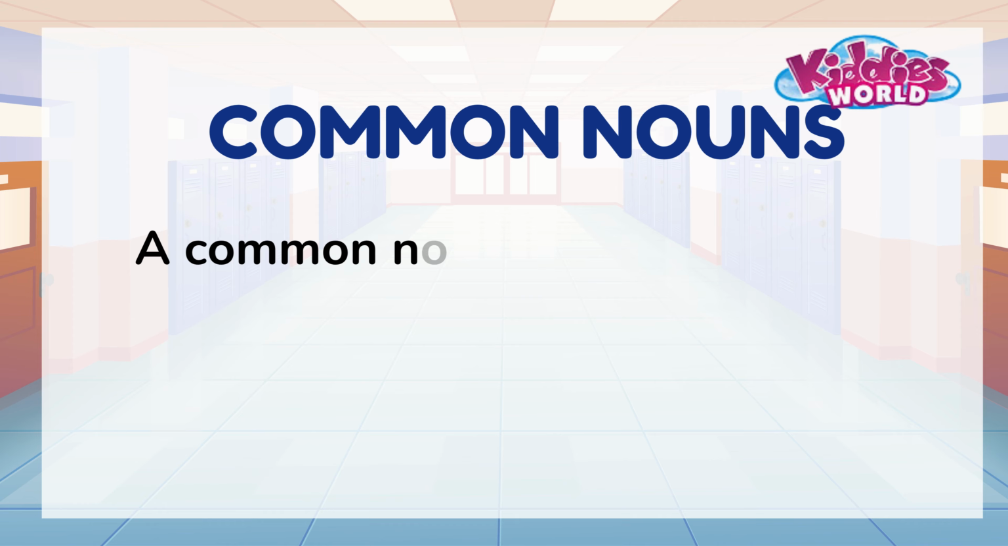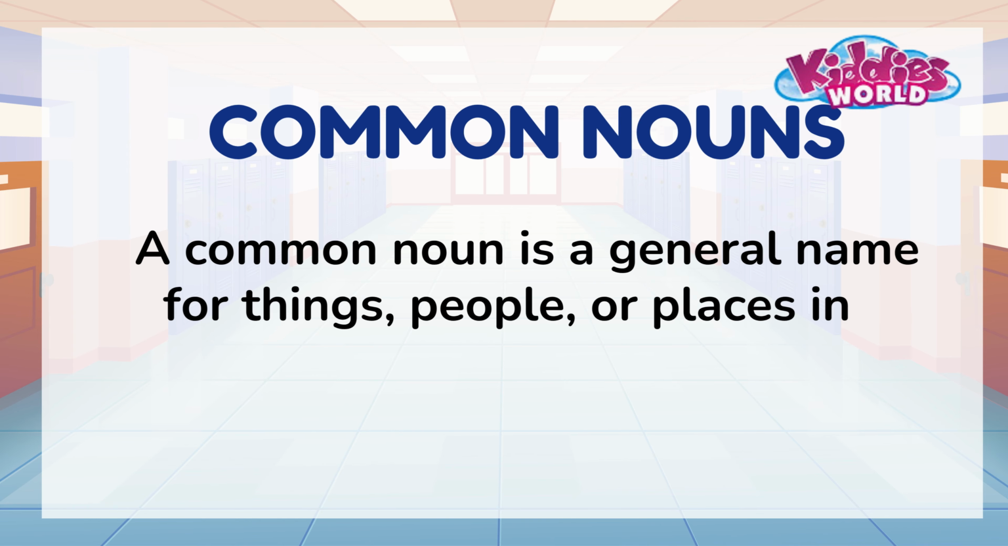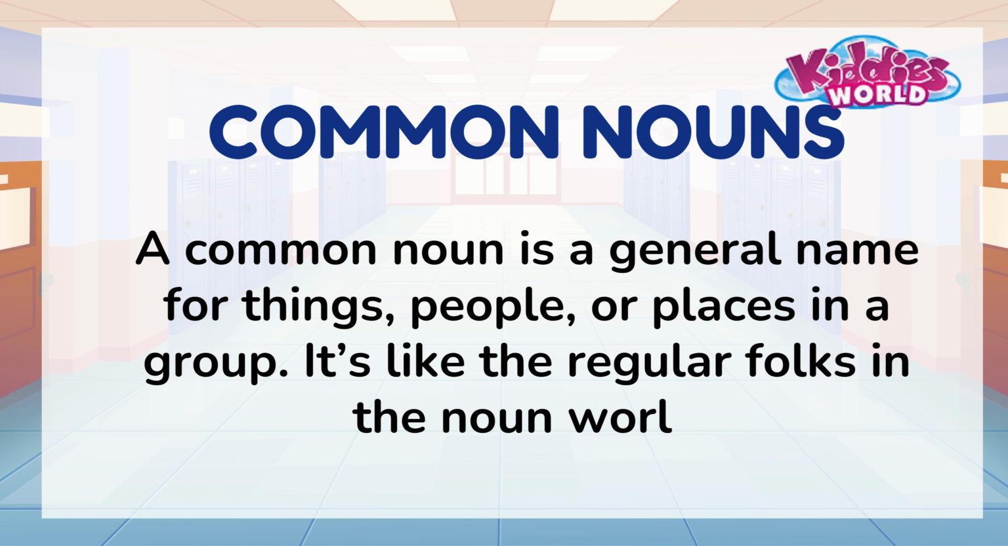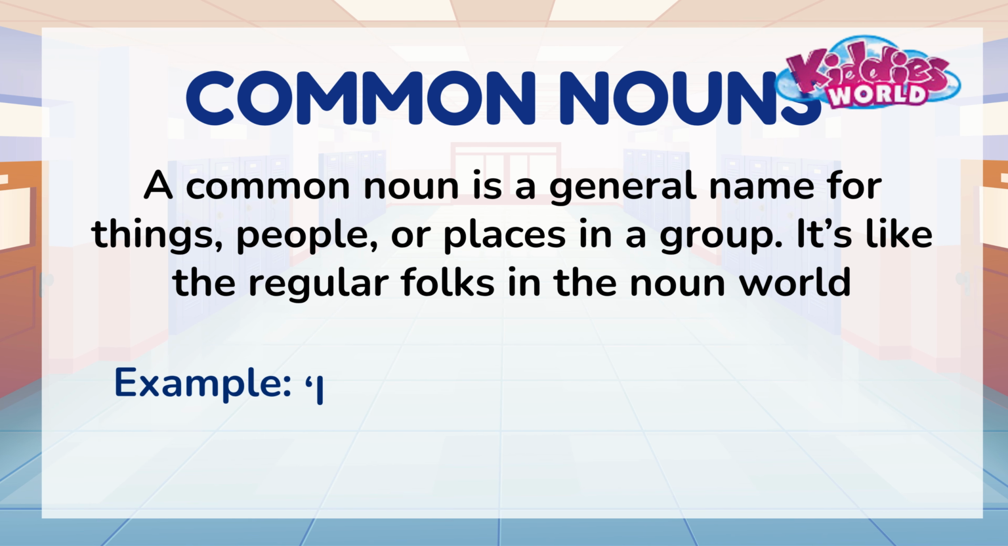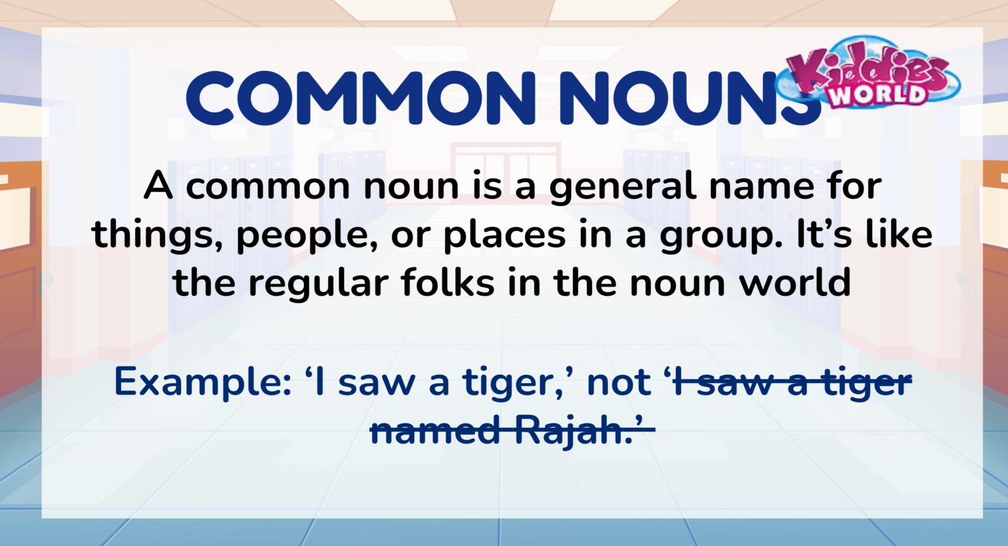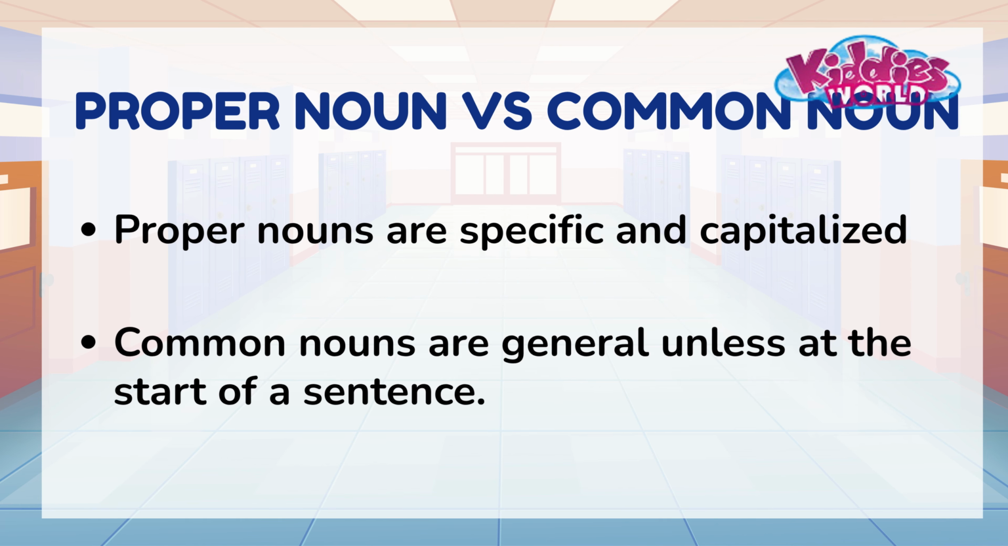Common nouns. A common noun is a general name for things, people, or places. Examples: tiger, smoke, girl, boy. If you say, I saw a tiger, that's common, not I saw a tiger named Raja. Got it? Proper nouns are specific and capitalized. Common nouns are general unless at the start of a sentence.